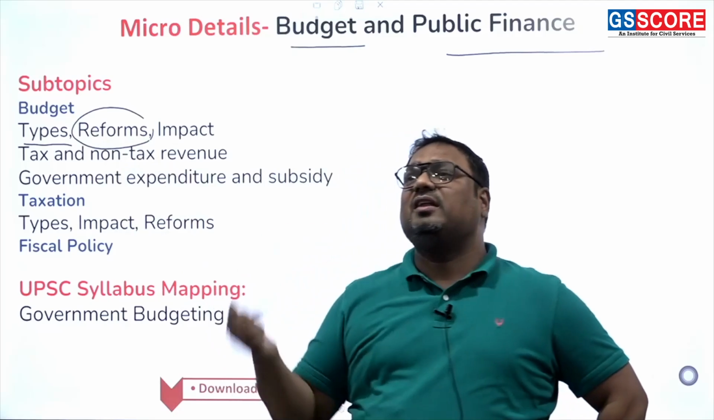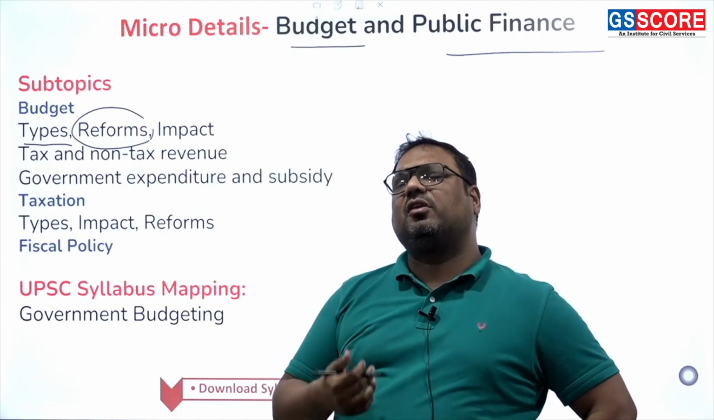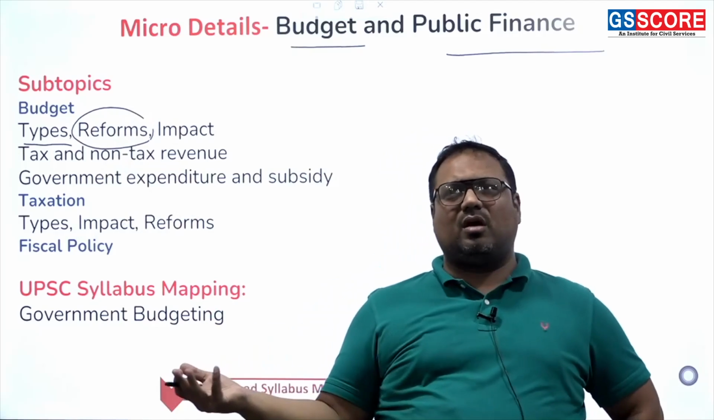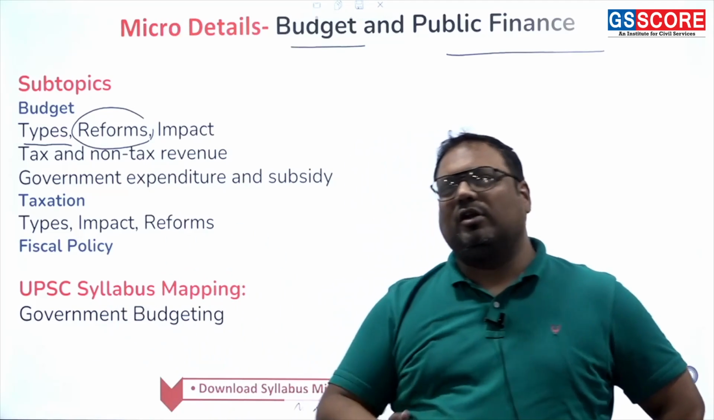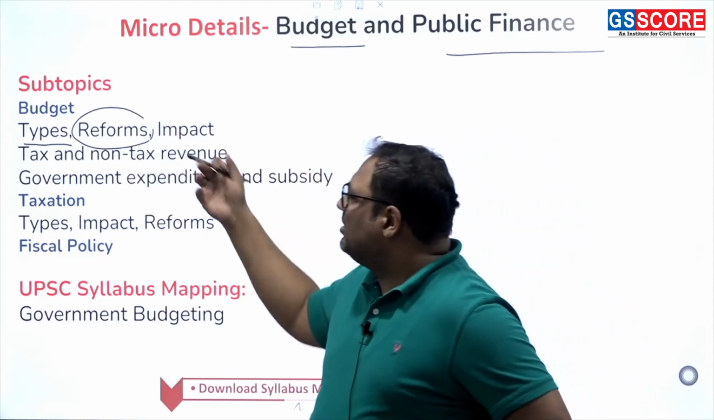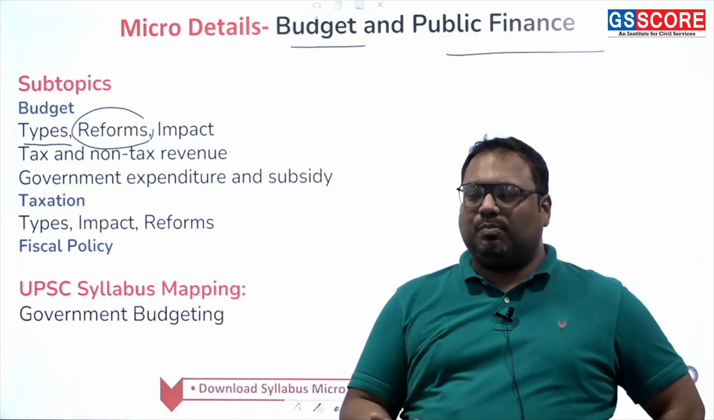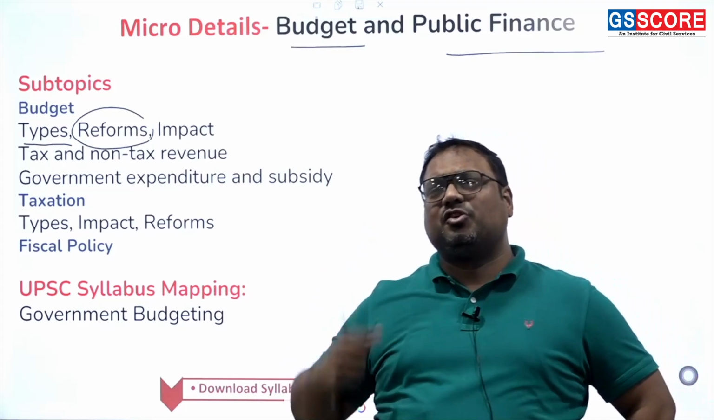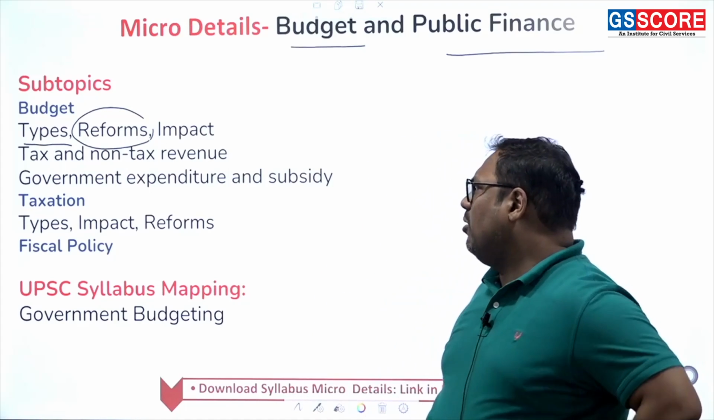For example, green budget. Green budget is a budgetary reform, although some people call it a type of budget. Whether you call it a type or reform, the question will never be asking you whether it is a type or reform. You simply have to cover that topic. So green budget, gender budget, zero based budget, these are all budgetary reforms.